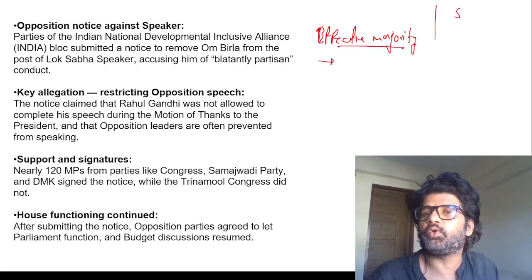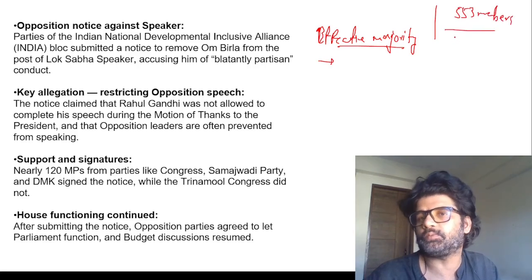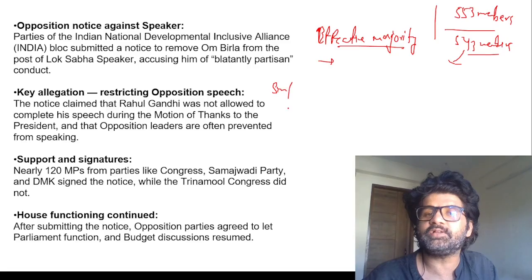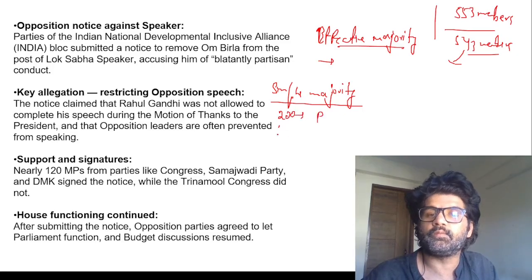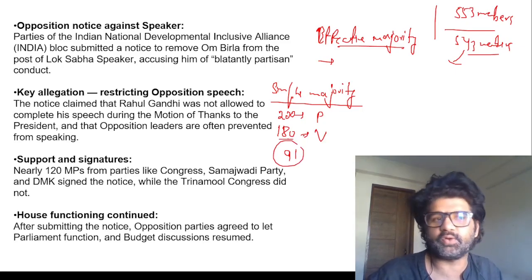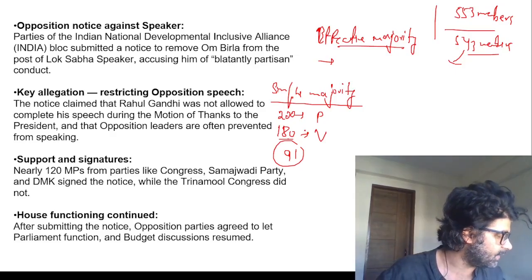Let's say in Lok Sabha you have 552 or 553 total capacity, but effective strength is only 543. Some people died during the tenure, so the majority of this 543 will be effective majority. But simple majority is much simpler. Let's say 200 members are present and 180 are voting, then you need only 91, majority of members present and voting, not all. So simple majority is so simple. Any speaker can be removed by that. But no, it's not simple majority, it's effective majority. So remember these things, they are very important.